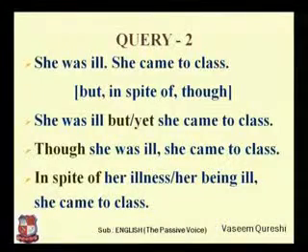Now she was ill, that was an absolute clause, but when you use in spite of, that clause sentence would be converted into a noun. So her illness is a noun, or you can use the participle, present participle of the verb.